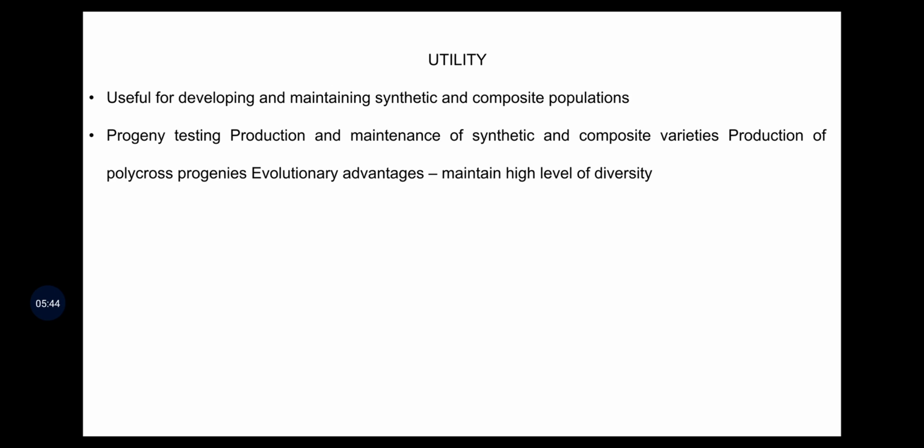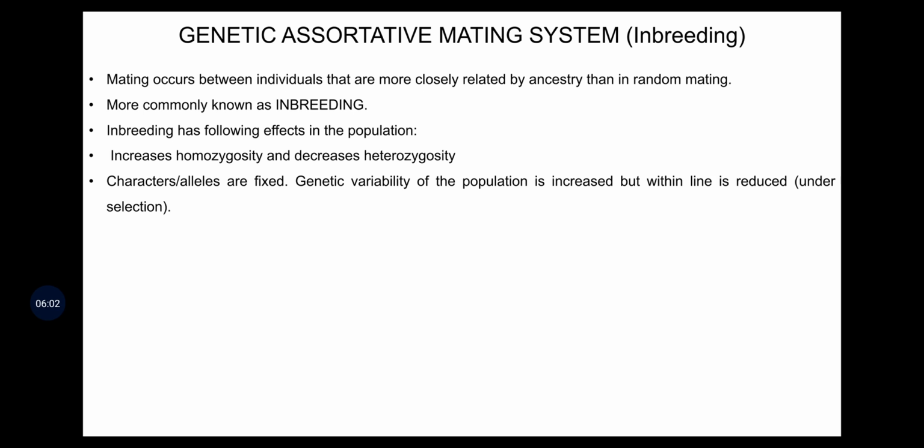Progeny testing, production and maintenance of synthetic and composite varieties, production of polycross progenies and evolutionary advantages are the various utilities of random mating, where diversity is maintained to an enormous extent.